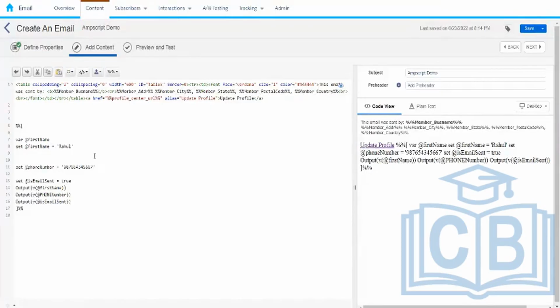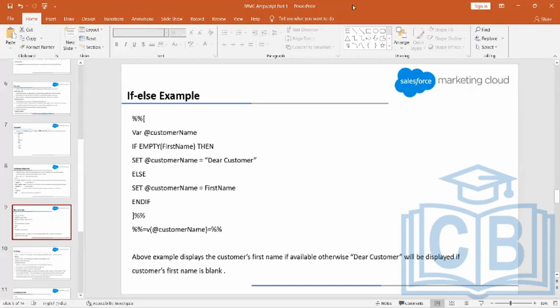And if the customer name is not stored in my data extension, then what do I need to do? I need to do the generic greeting. Let's say, Dear Customer, or something like that. How do I do that? I have this condition of whether the customer name is stored or not, and based on that condition, we decide what to print. Let's see the syntax and understand this.